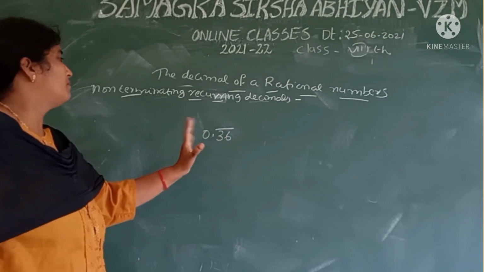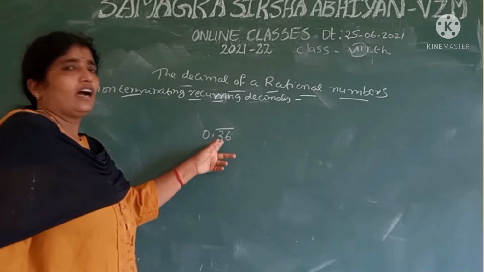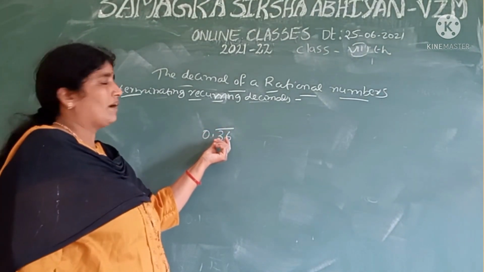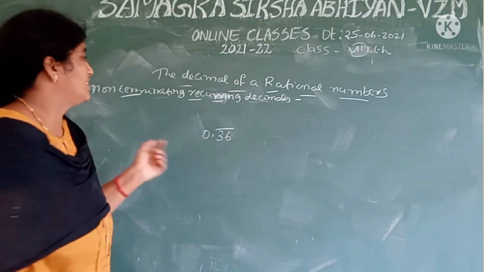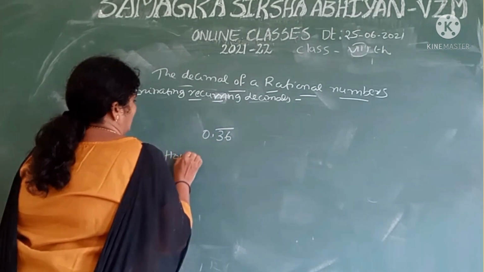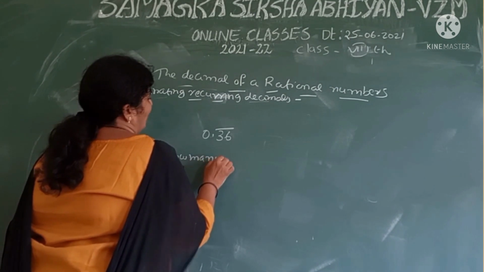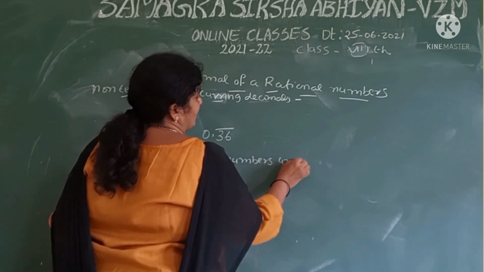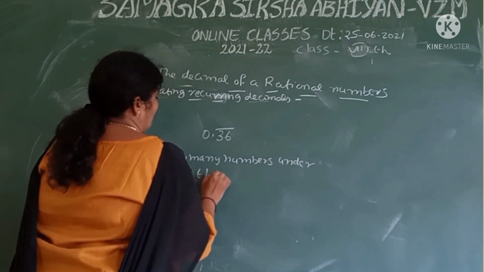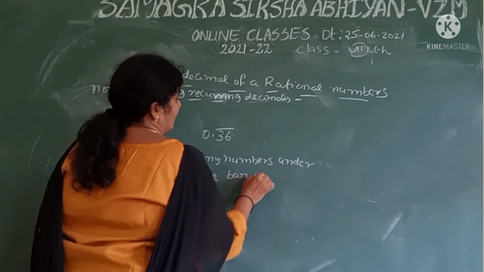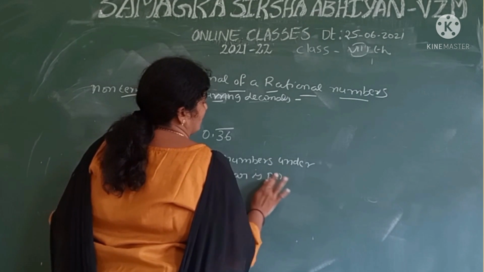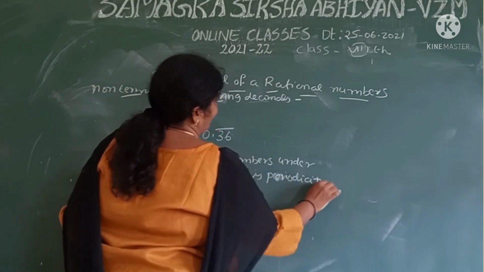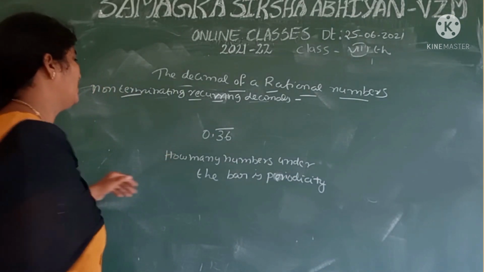How many numbers are under the bar is called the periodicity.